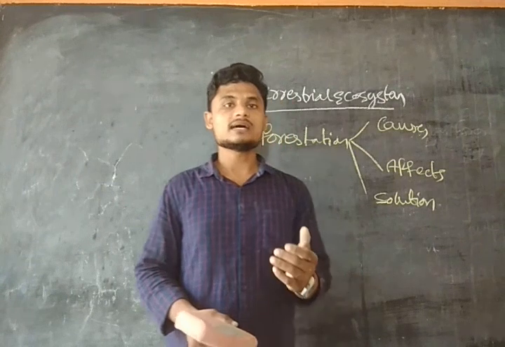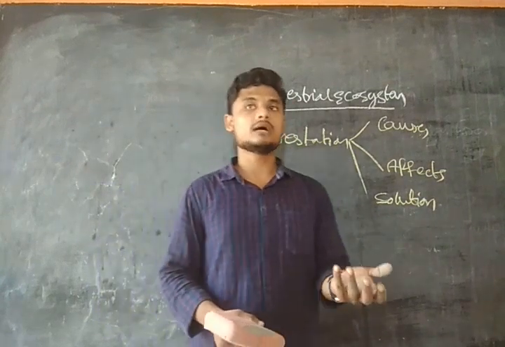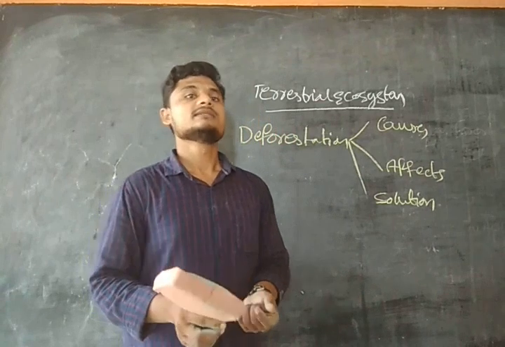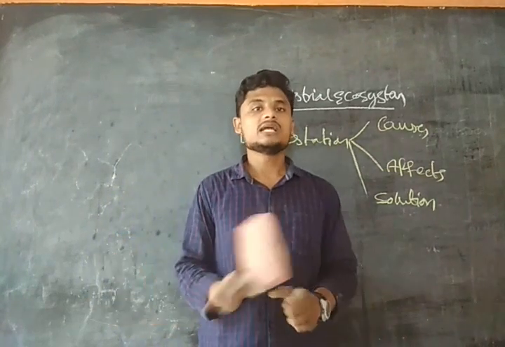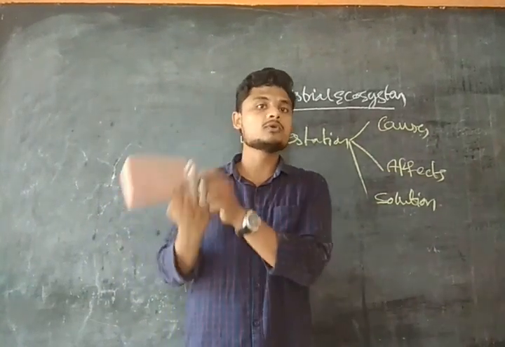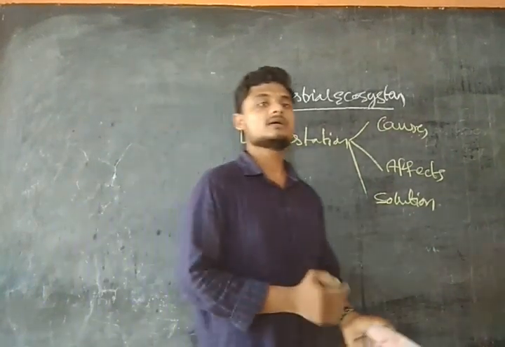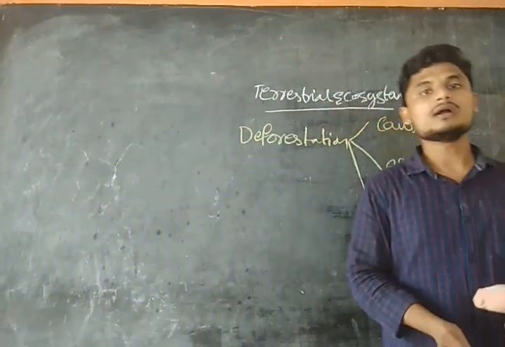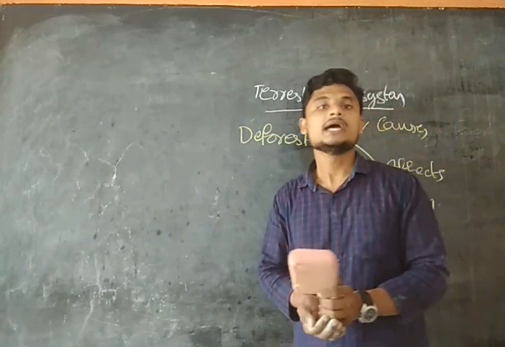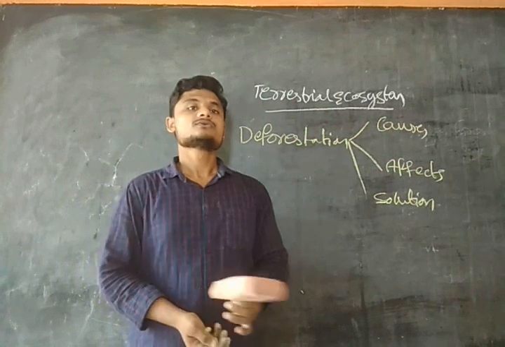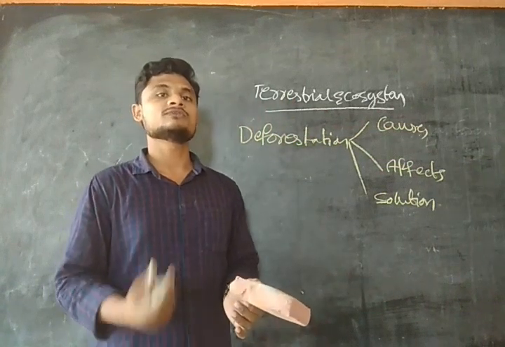So after that, they will cultivate for 2 to 3 years. After the cultivation of 2 to 3 years, the land will be abandoned, guys. So they leave that land and move to some other place. This is known as shifting cultivation. Okay. At different places of the world, they call it by different names, like jhum cultivation, slash and burn cultivation. So these are the names which are given to shifting cultivation, guys.